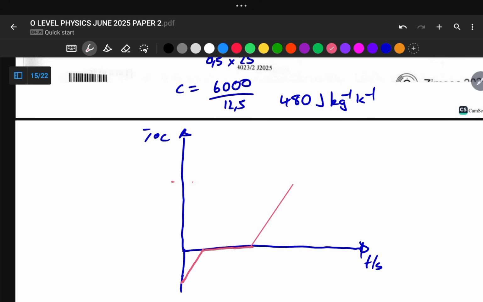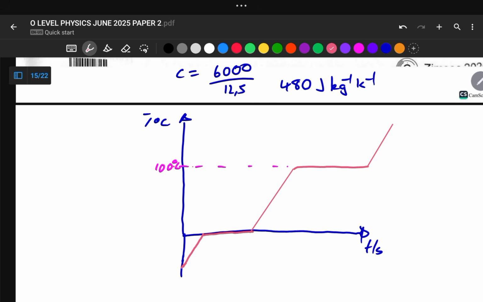And at this point, this one is 100 degrees Celsius, that is if this is pure water. Okay, and then after this, we're going to have something like this.